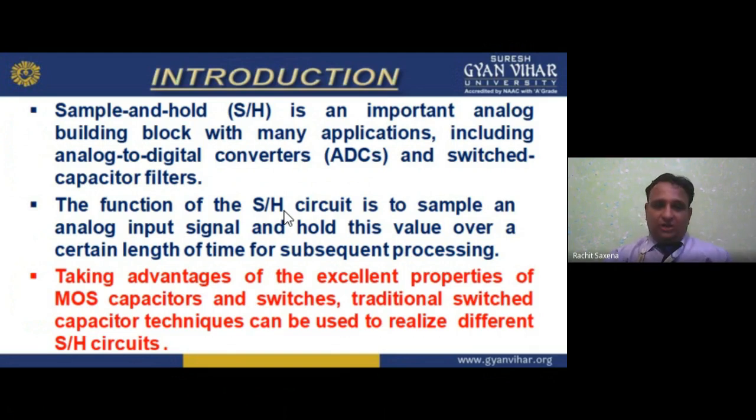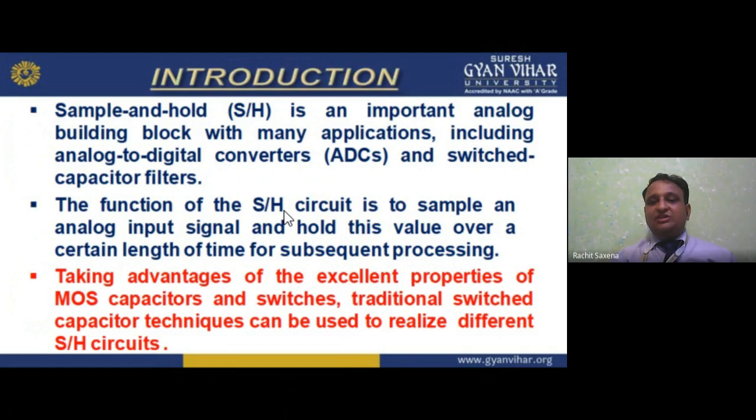Sample and hold, whose short form is S/H, as the name denotes, is an important analog building block with many applications. So many applications we do with the help of sample and hold, including analog to digital converters, that is ADC, which we have already studied in digital electronics, along with digital to analog converters and multiplexers.